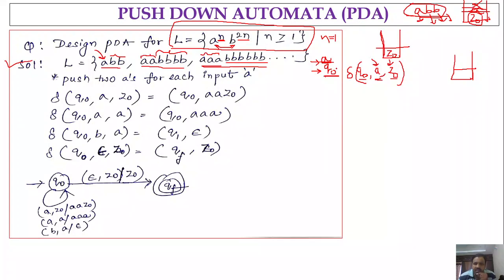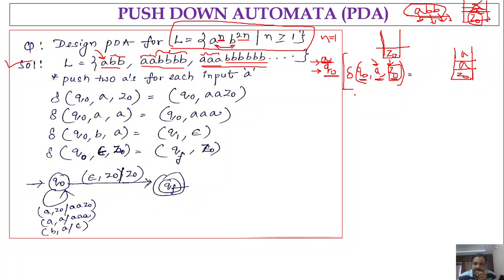So, come back to this point. I am writing this delta of Q naught comma A comma Z naught. That means the initial state is Q naught, the input that we are considering is small a, and the top of the stack content is Z naught. In this situation, we have to push two A's, but before that we have to push Z naught, because Z naught must be present in the stack. So first we have to push Z naught followed by two A's. This will become the first step.